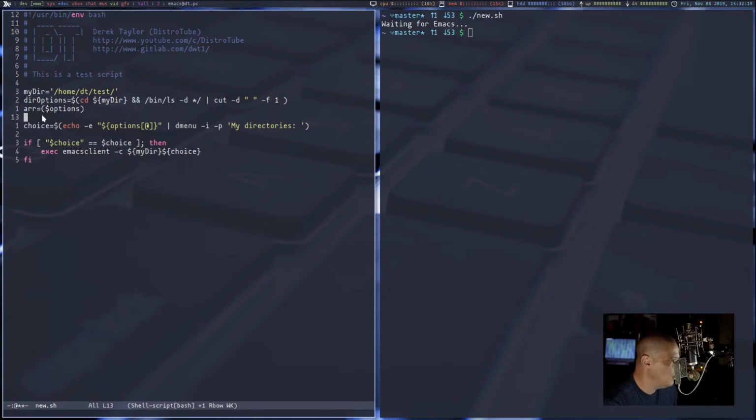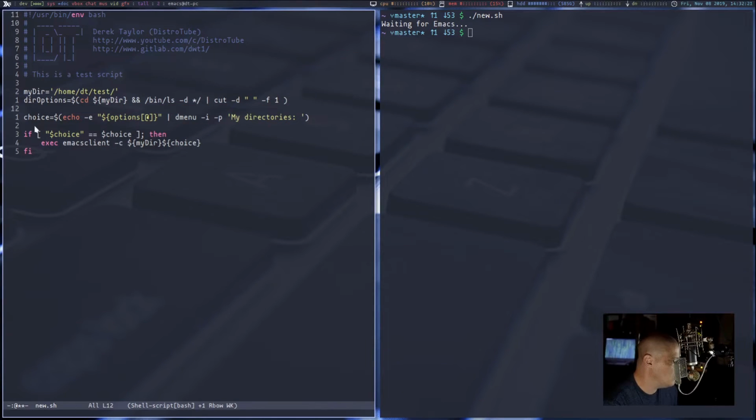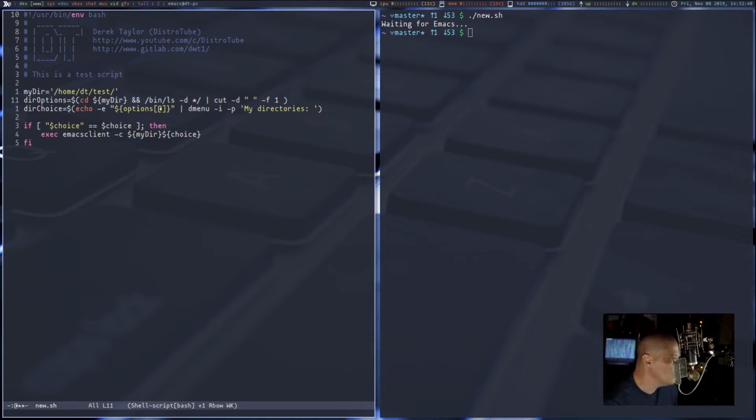And then, you know what, I don't really need this anymore for what I'm doing. So directory options, and then instead of choice, that's really just choices for directories. Later I'm going to have a choice for files as well. So again, let's give this a better, more descriptive name. How about directory choice? And then, of course, we have to rename this to directory options. I think that would work. Of course, then we'd have to rename all of this to directory choice.